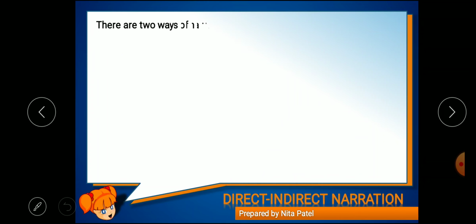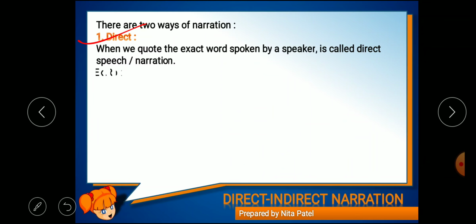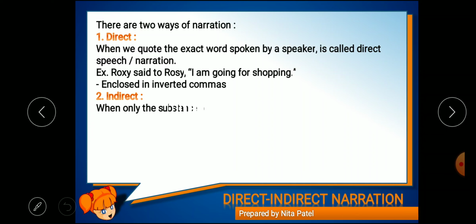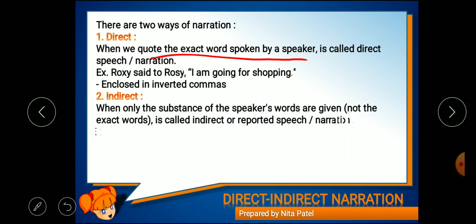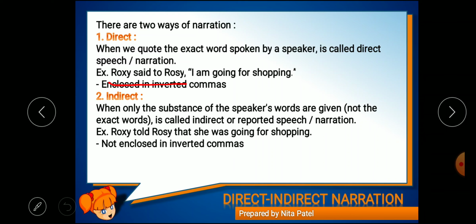Now there are two ways of narration: direct narration and indirect narration. What is direct narration? When we quote the exact words spoken by a speaker, it is called direct speech or direct narration. For example, Roxy said to Rosie, "I'm going for shopping."